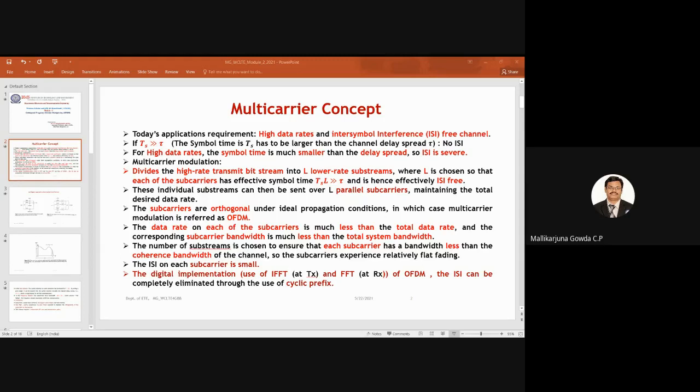Without using this, implementation of this OFDM would have been very difficult. You have studied DFT and IDFT, right? So discrete Fourier transform and inverse discrete Fourier transform. Those things can be implemented by using FFT and IFFT algorithms. So by using this, as I said, we will be able to eliminate the intersymbol interference completely by the use of cyclic prefix.